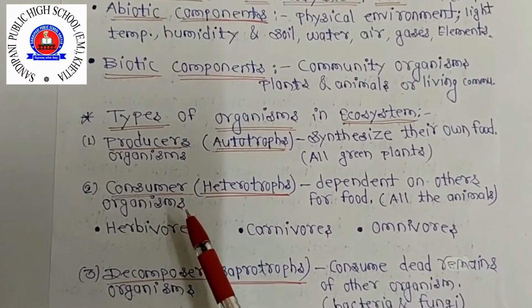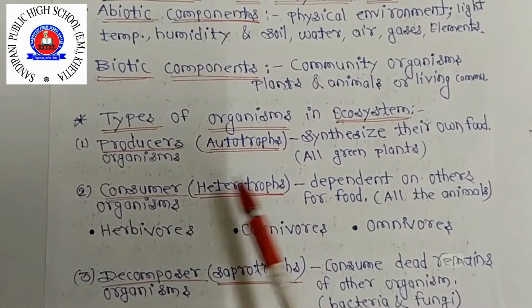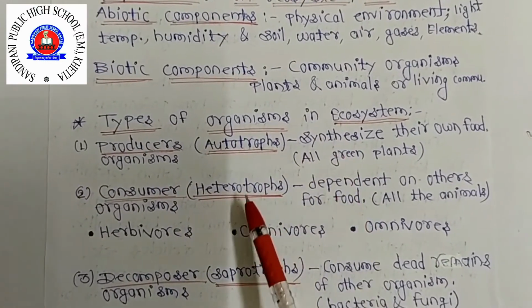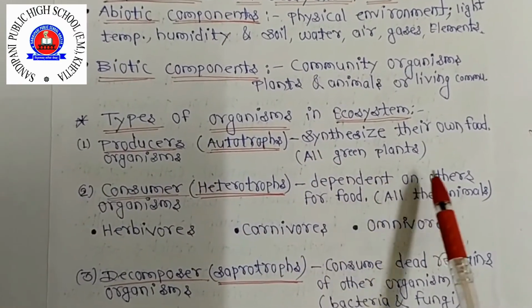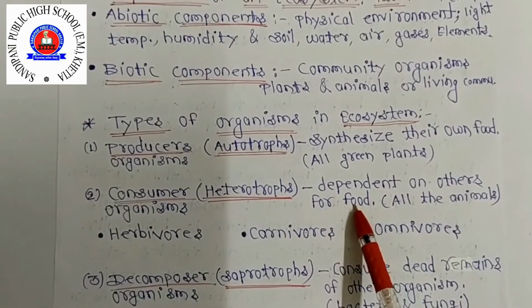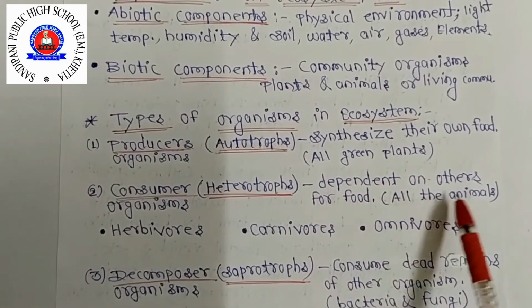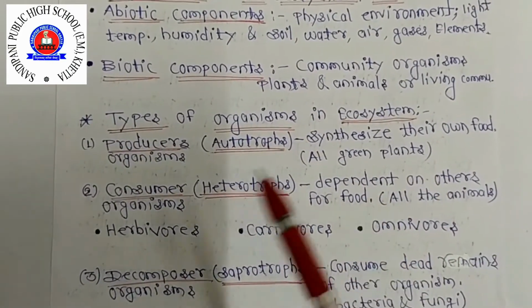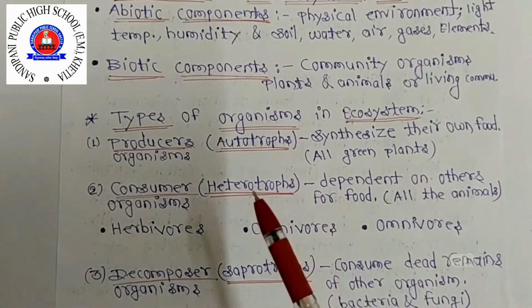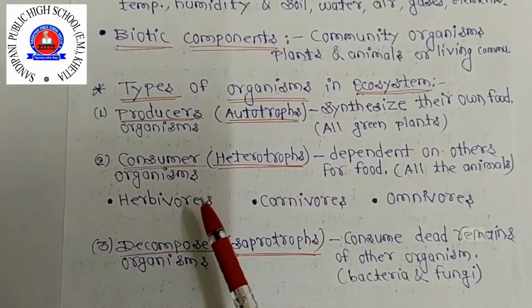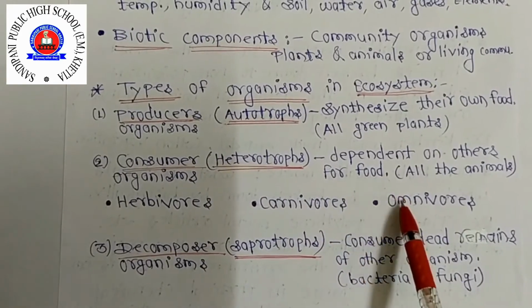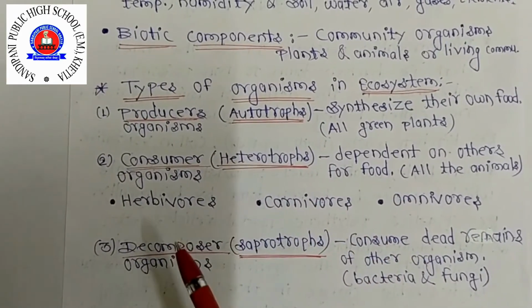Next is the consumer organism, heterotrophs. Hetero means other, so they depend on others for food. All the animals, including us, are in this consumer category. In the consumer category, herbivores, carnivores and omnivores are there.